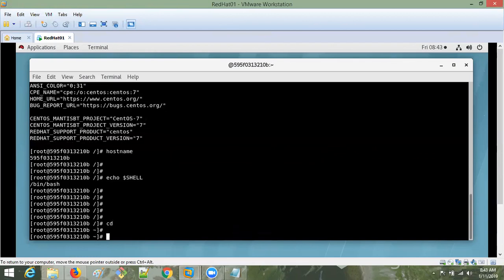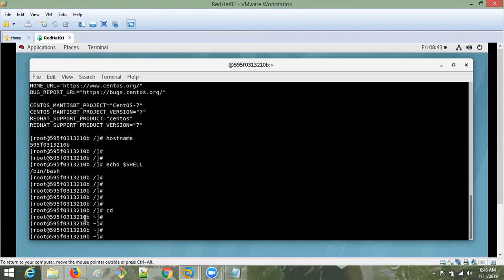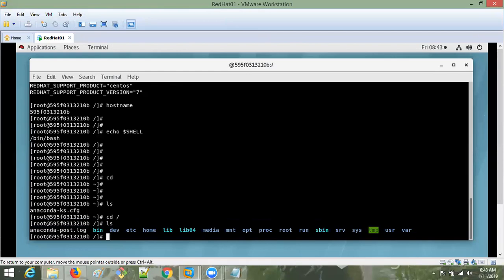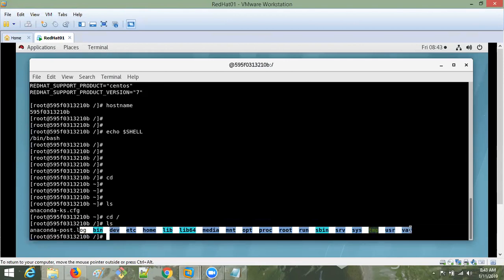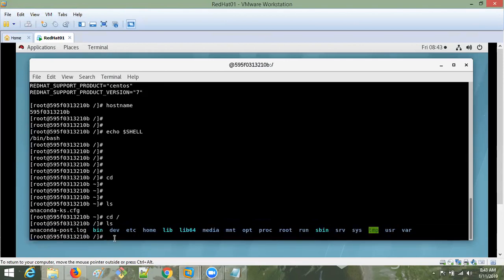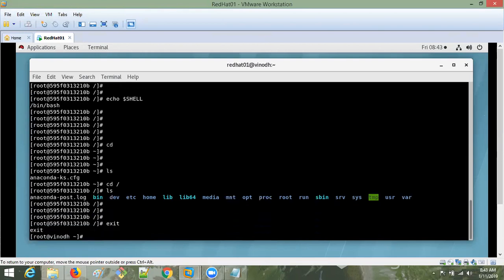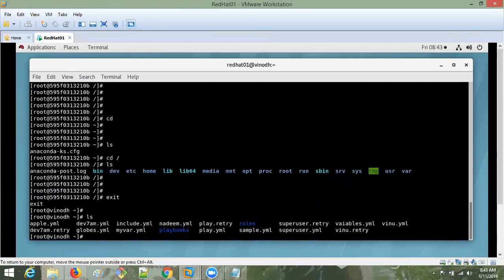So we did this yesterday, right? This is my CentOS operating system. If you give ls, we have the file system, the entire file system, meaning the operating system folders and everything will be here. Now by giving exit, the container is going to terminate.